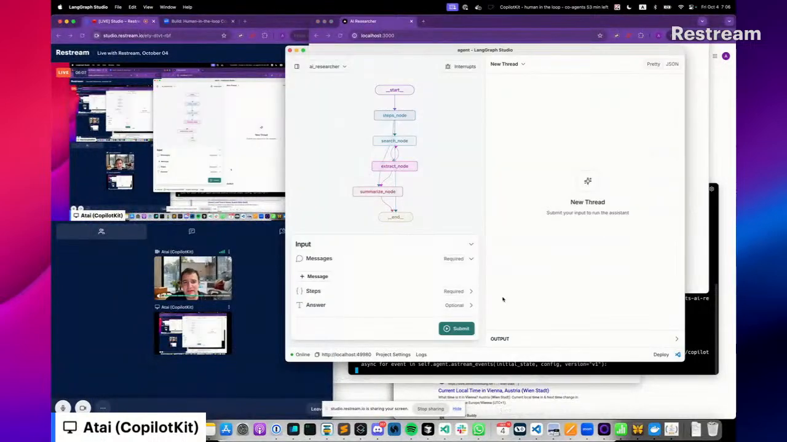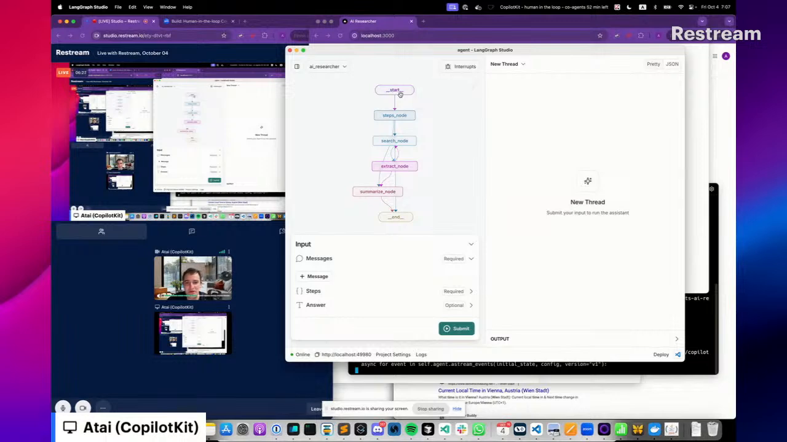So here we have LangGraph Studio. This research agent is backed, on the agentic backend side, by a research agent. Now you can see here the steps of the agent. If you've worked with LangGraph before, you know that essentially you build the flow diagram of what the agent does when it does the work.